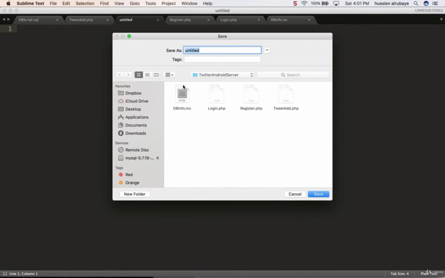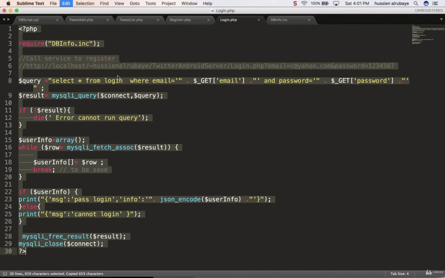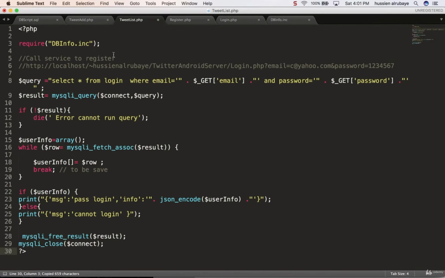So to get started, I will create a new file. I will save it and name it tweet list. So I say tweet list.php. The tweet list will be exactly the same as login, so I will copy whatever I have in the login and paste it here. It's still the same, but this one should be tweet list.php, with different parameters.